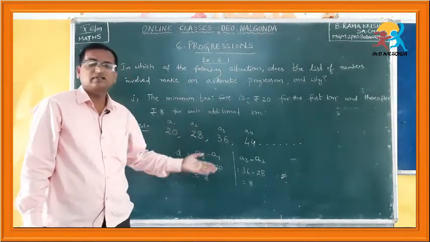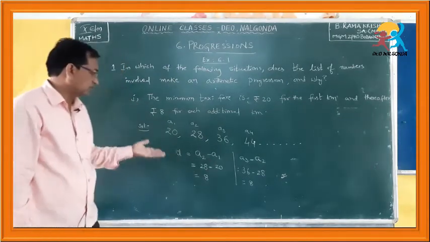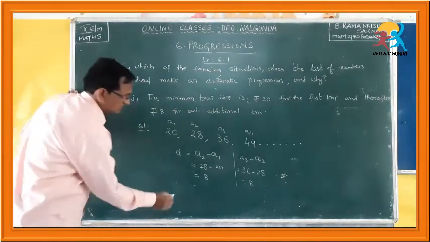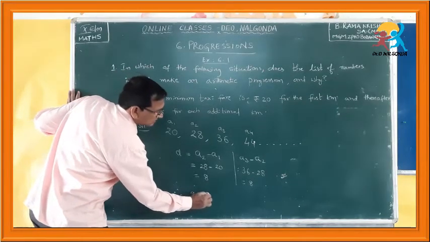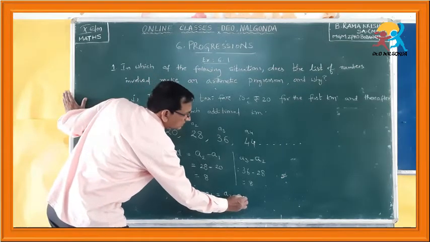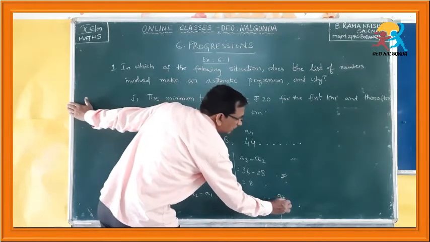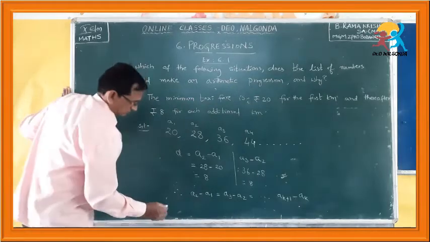So, you will definitely get 8 as the common difference for any two successive numbers. Therefore, can we conclude this is an arithmetic progression? Yes. Therefore, A2 minus A1 is equal to A3 minus A2 is equal to so on, A(k+1) minus A(k).